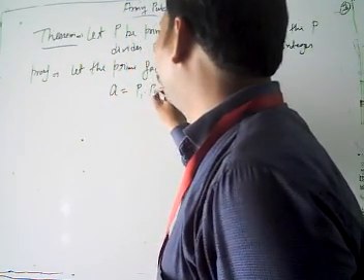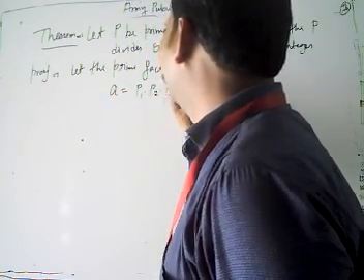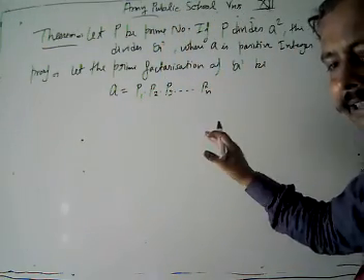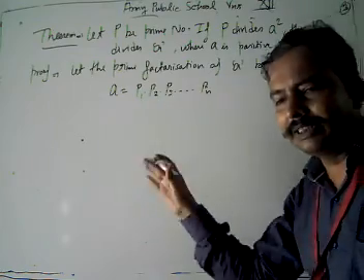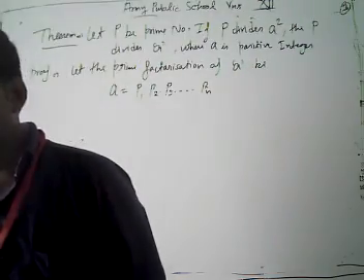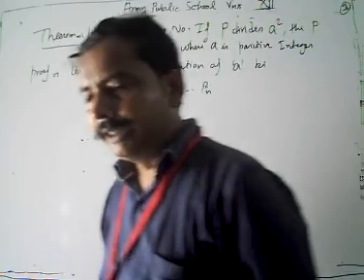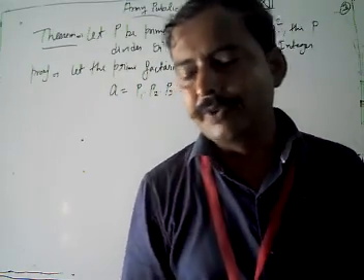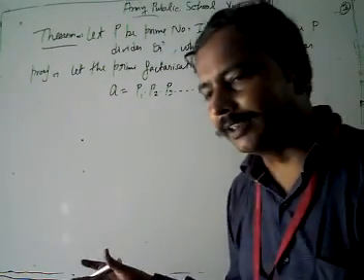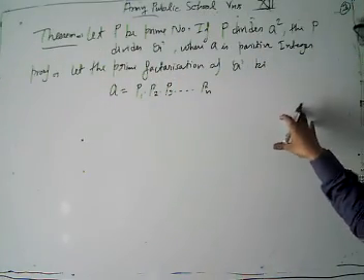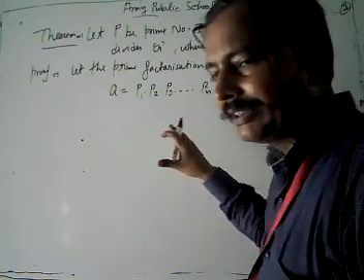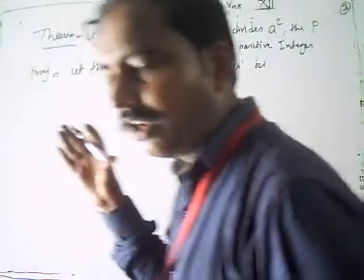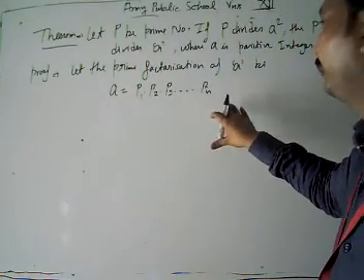some P1, P2, P3 and Pn. And it's not necessary that all are distinct. Maybe some primes may be repeated, because when we find any prime factors, it's not necessary that no prime factor is repeated. Obviously some factors are repeated there. You have to be aware that these P1, P2, P3, Pn are not necessarily all distinct.